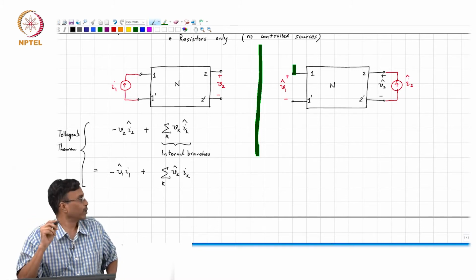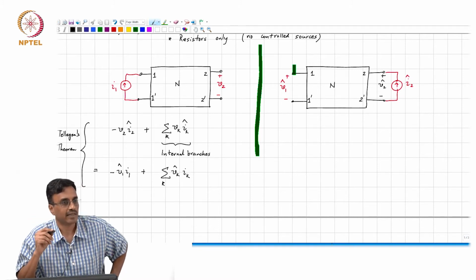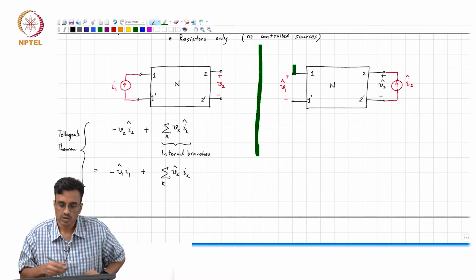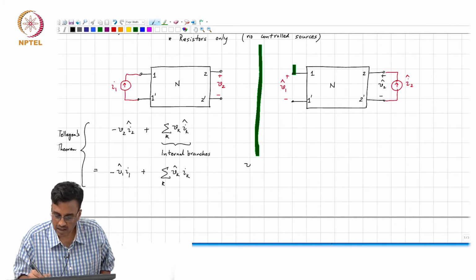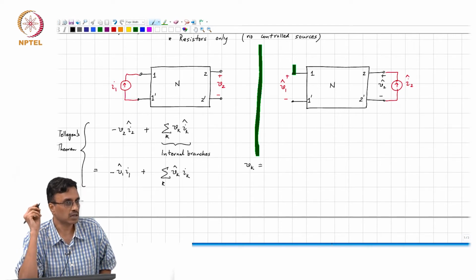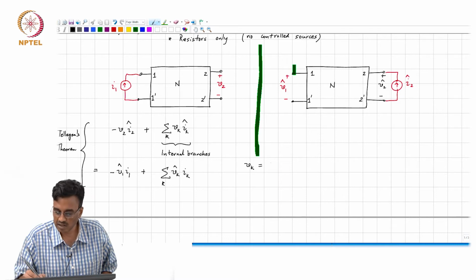We still have not exploited the fact that the network is linear and that every branch is a resistor. So, how is the branch current related to the branch voltage? It is simply Vk equals Rk times Ik, and likewise Vk hat is Rk times Ik hat.